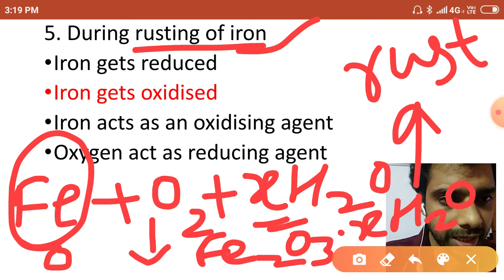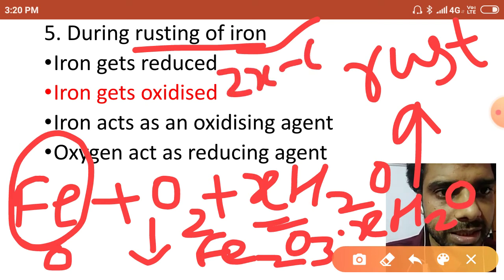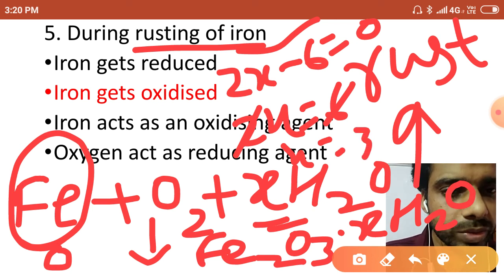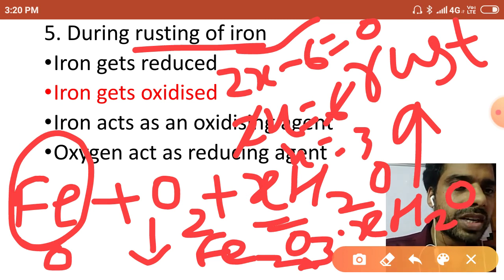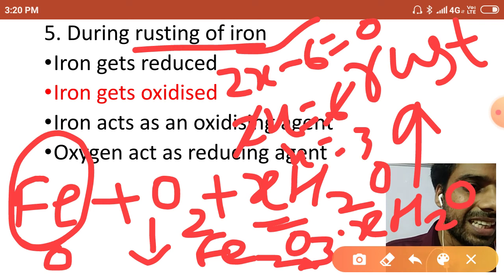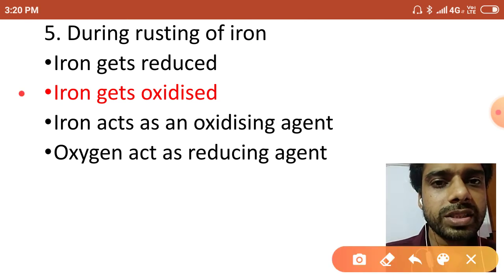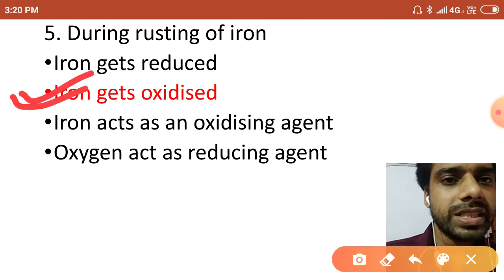Okay, but here you can find out Fe2O3. If I find the oxidation state, then 2x minus 6 equals 0, 2x equals 6, and x equals 3. So you can see 0 to plus 3. And I have told you, if from the reactant towards the product there is an increase in valency or oxidation state, then definitely that would be the oxidizing case. So iron gets oxidized in that case.